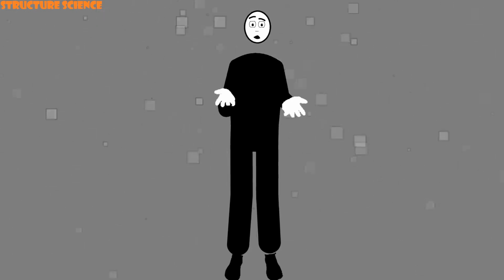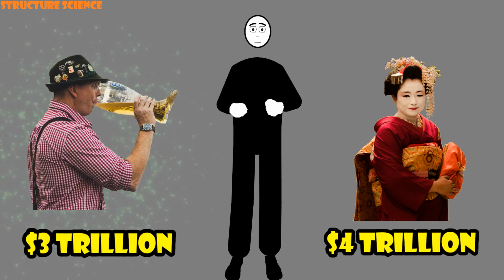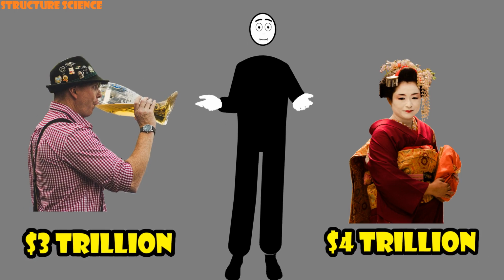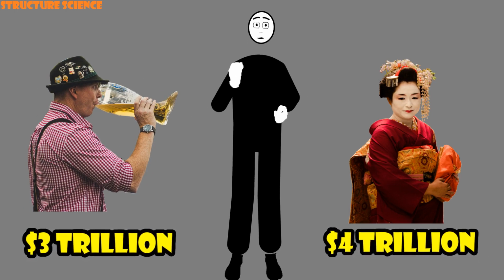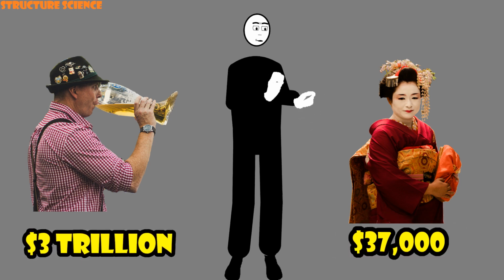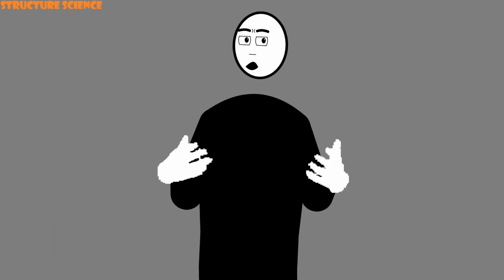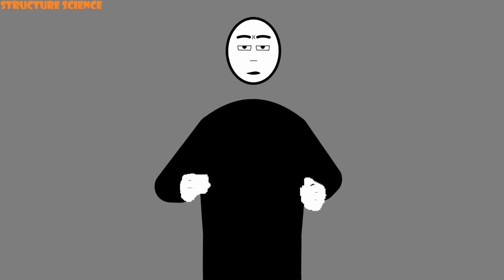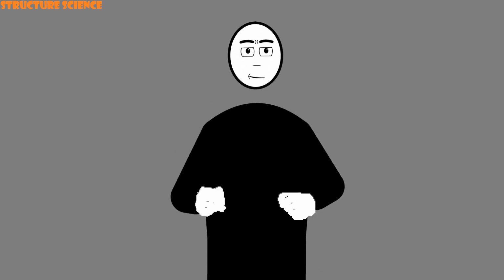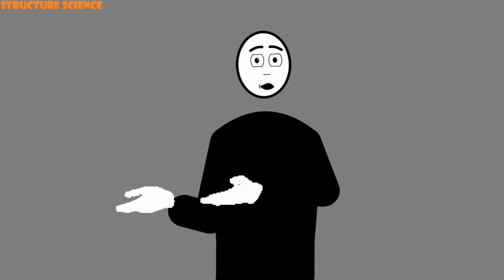If you read that the GDP of Japan is $4 trillion and the GDP of Germany is $3 trillion, does that mean that the Japanese are more productive than the Germans? Well, no, because to see productivity you need to see the GDP per capita. Japan generates $37,000 GDP per capita. Germany generates $44,000. Just so, we're not so much interested in the total number of program changes over time. We're interested in the total number of changes per function. And we want to find out whether big functions change, on average, more than small functions.